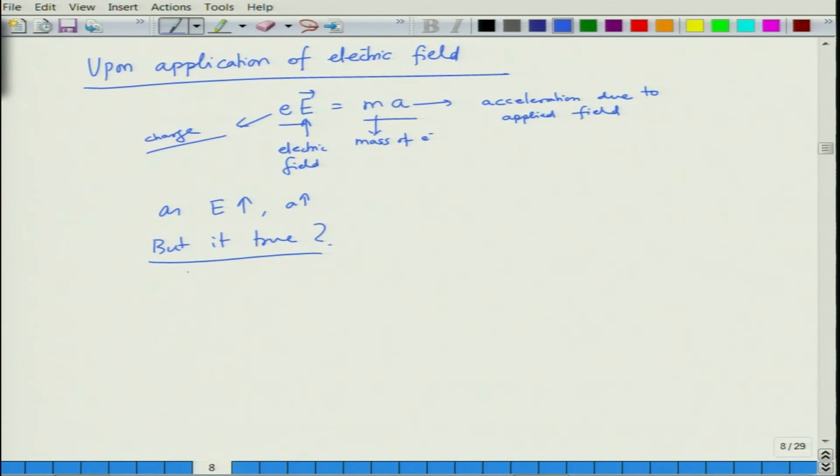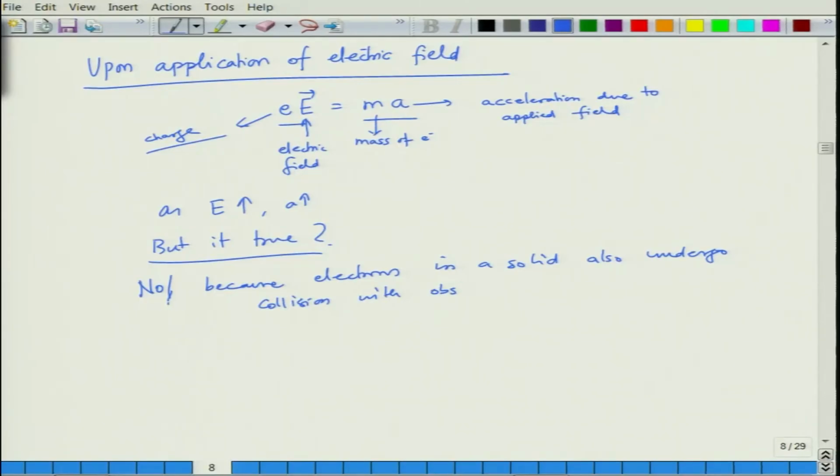The reason is that electrons in a solid also undergo collisions. While the electric field tends to accelerate them, they do not get indefinitely accelerated, because they collide with various obstacles, such as positively charged ionic cores, defects, and a variety of other things.